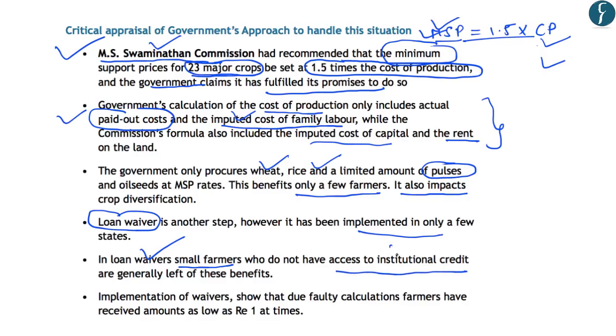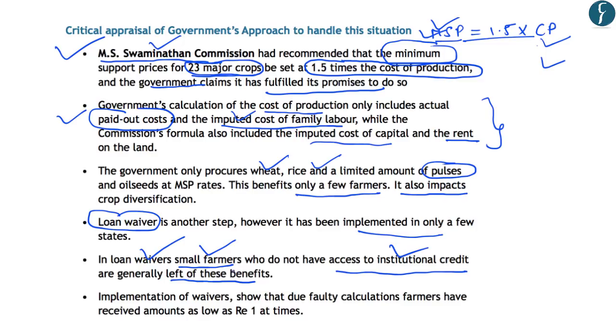And by institutional credit, you should understand that the credit which has been provided to the farmers through the banking institutions, etc. And most of the small farmers in India rely on money lenders for their short-term debts. Now, as these small farmers have not taken their credit from the institutional credit structures, they are generally left behind during these loan waivers, and they do not get benefit from the loan waiver schemes of government.